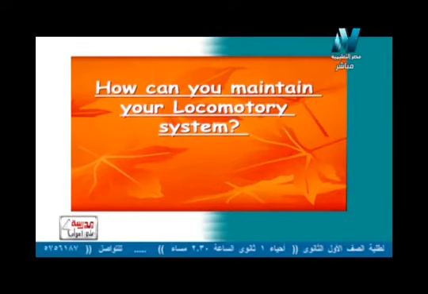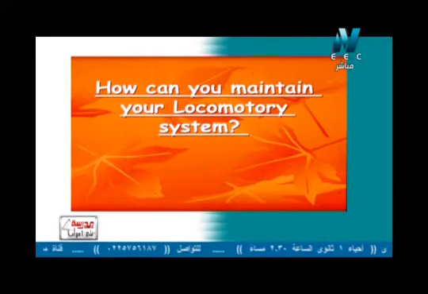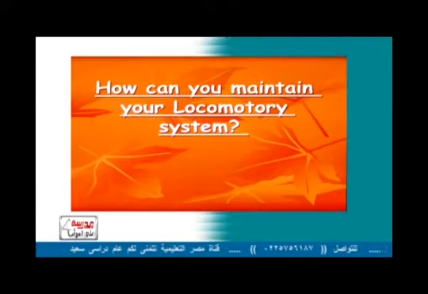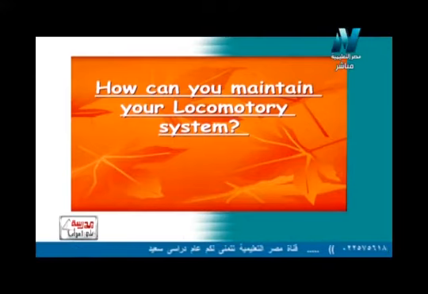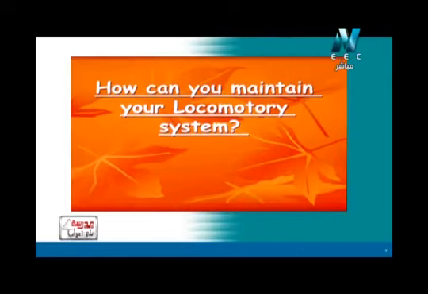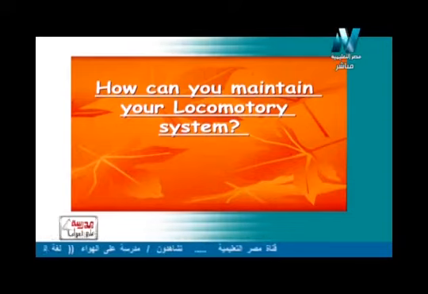And the last point in our lesson today is how can you maintain your locomotory system. As we studied before in primary 4, primary 5, and this year in primary 6 for the nervous system, we will also study how to maintain the locomotory system. We have some information and some advice to keep your locomotory system healthy.